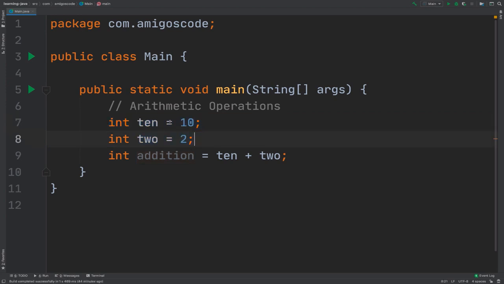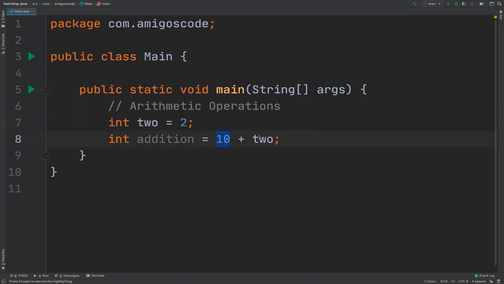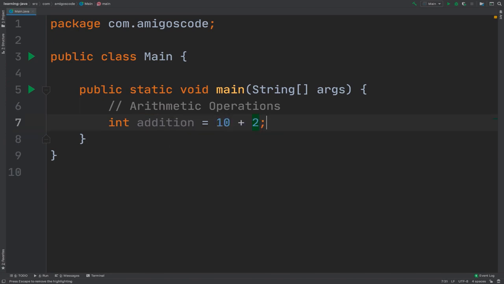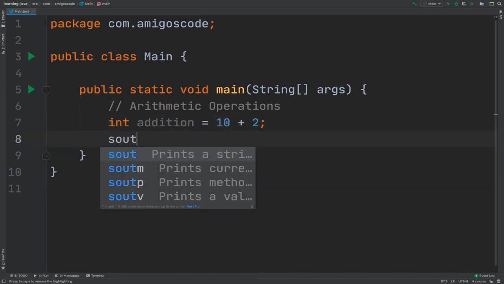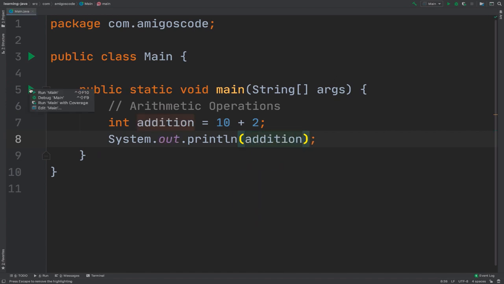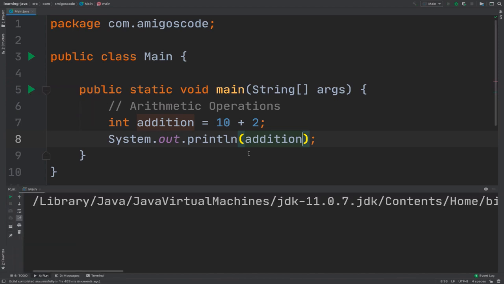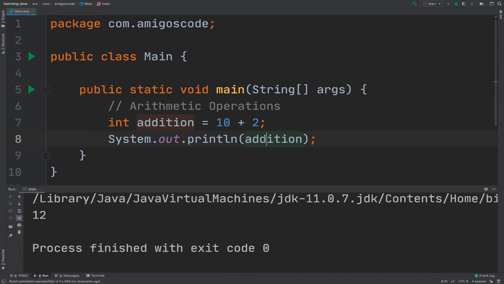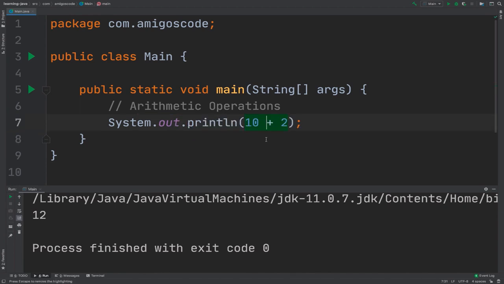So there is no need actually for having variables for this. The reason why I'm creating variables is so that you see how to use multiple variables, right? But this could in fact be just like this. So 10 and then 2, right? So if I log this, the addition, and then run, you can see that we have 12. So in fact, right now you can see that I can simply log to the console 10 plus 2.